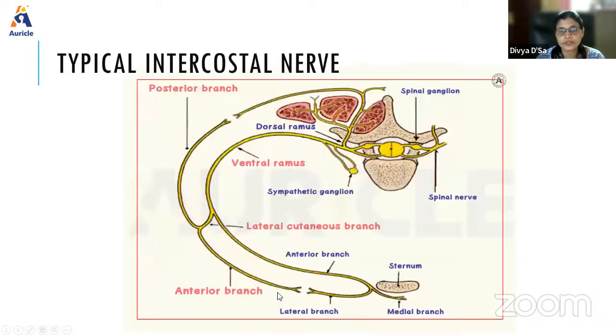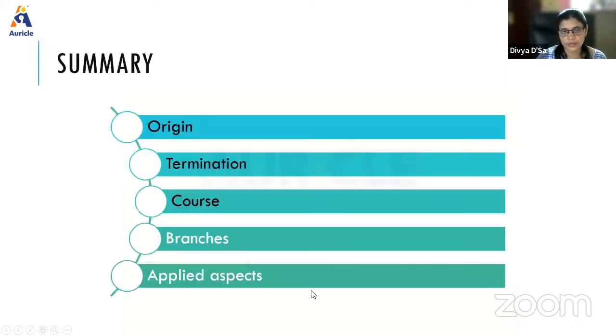So this is what we see. The nerve emerges. This is the dorsal ramus, and this is the posterior intercostal. It gives a lateral cutaneous branch dividing into a posterior and an anterior branch. This anterior branch will come forward, pierce through the anterior intercostal membrane, and give a medial and a lateral branch, supplying the skin of the respective areas. So that is about it.